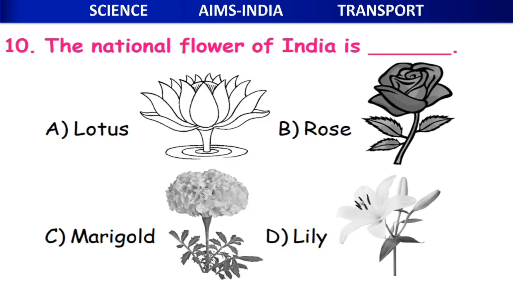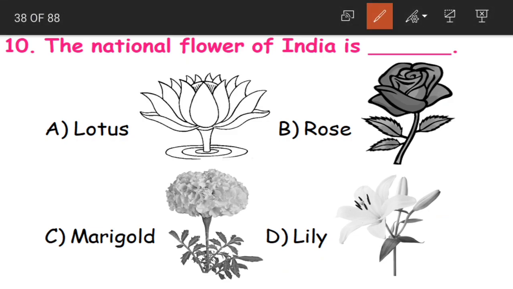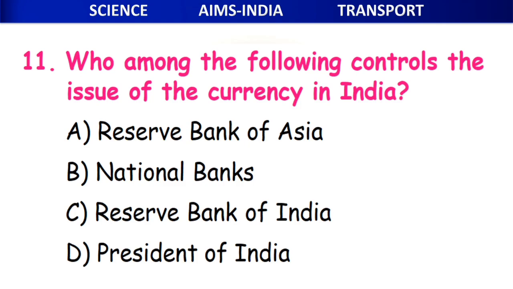The national flower of India is, see, you are having very beautiful flowers in the picture. So which is our national flower among these flowers? Either lotus, rose, marigold or lily. I hope everybody knows this answer. Yes, lotus. Okay, children. So lotus is our national flower. Clear? Now, the 11th question.